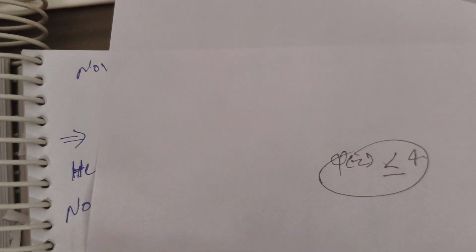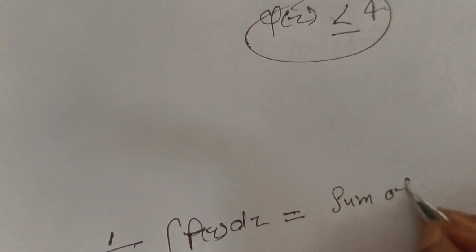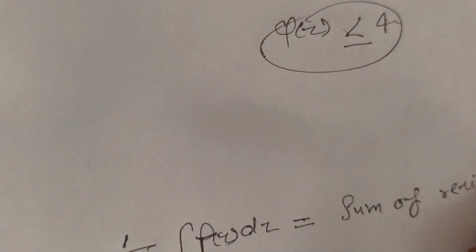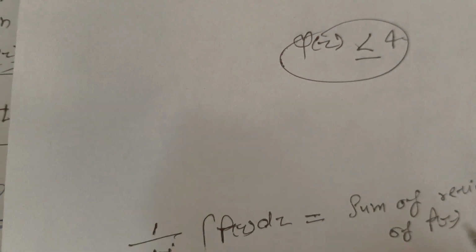The main formula of the Cauchy residue theorem is 1 upon 2 pi i integration of f(z) dz under D equals the sum of residues of f(z), right?